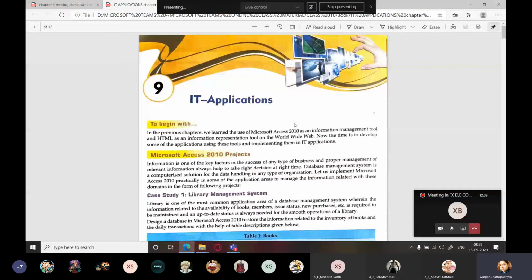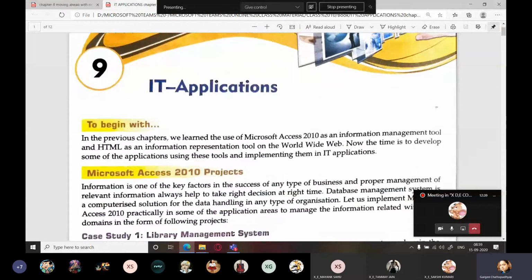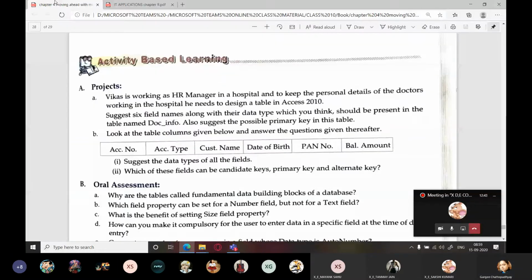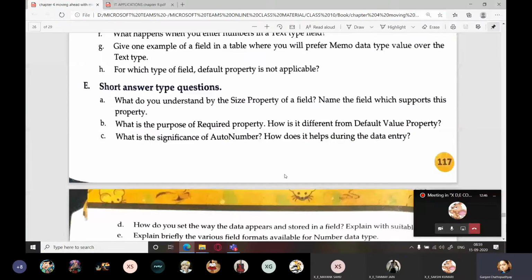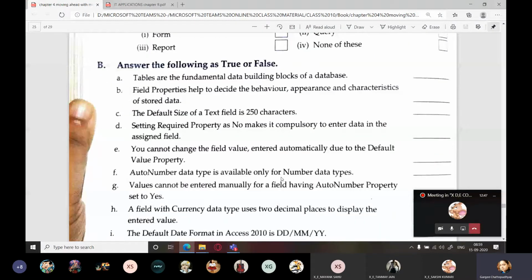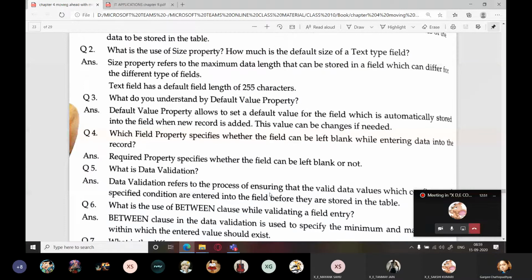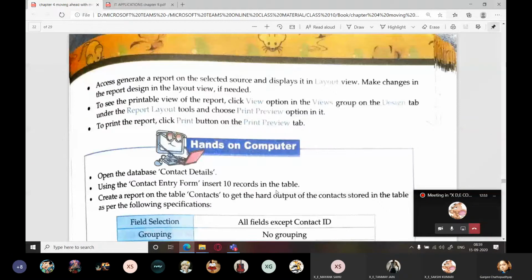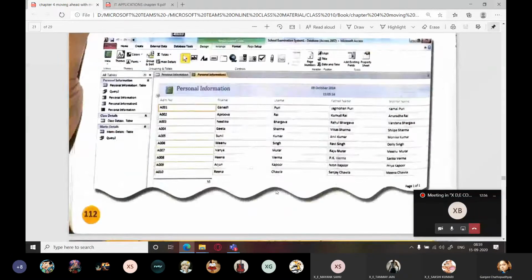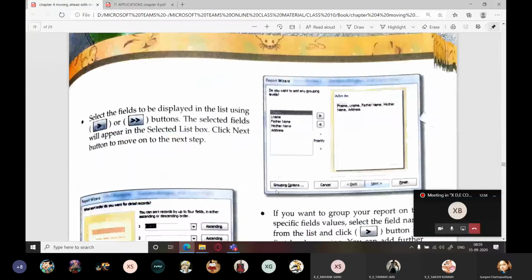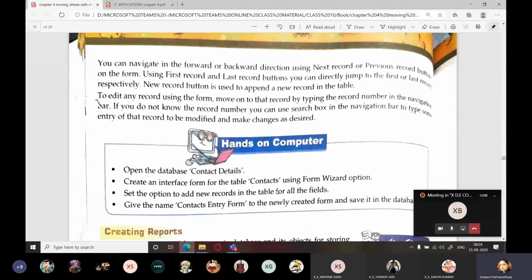Students, we had completed our chapter. Was anything left in the chapter? I think we had completed everything, reports also, forms also, everything we had completed. A few things.